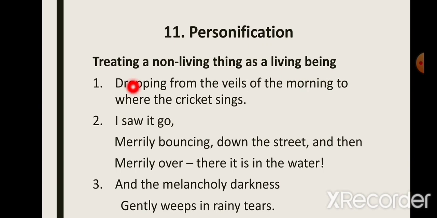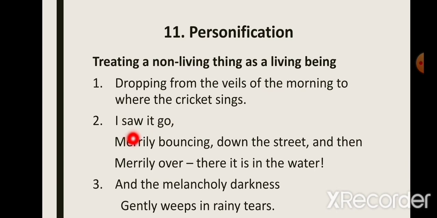For example, from this poem, we've taken this line, the Lake Isle of Innisfree, "dropping from the veils of the morning to where the cricket sings." When the poet says that peace comes dropping from the veils of the morning. Now the veil is a piece of cloth that women wear to cover their faces. And the writer here says veil of the morning. So morning has been personified as if morning is a woman who wears a veil. So this is an example of personification.